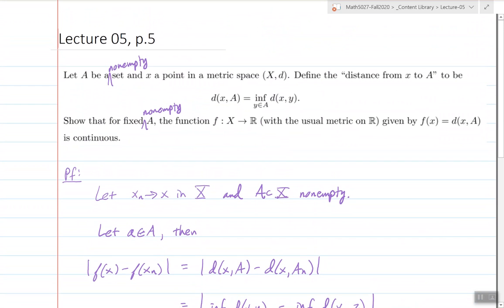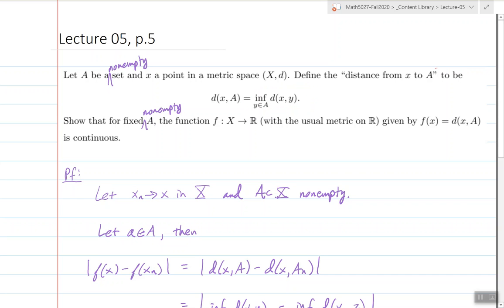Then with this problem, I should have said, I think it was implied, but I should have said that the sets A were non-empty. The idea here being that the distance from a point in a metric space to a non-empty set A is defined by taking the infimum of the distance from x to y over all points y in that set. All right, that's how we define that distance.